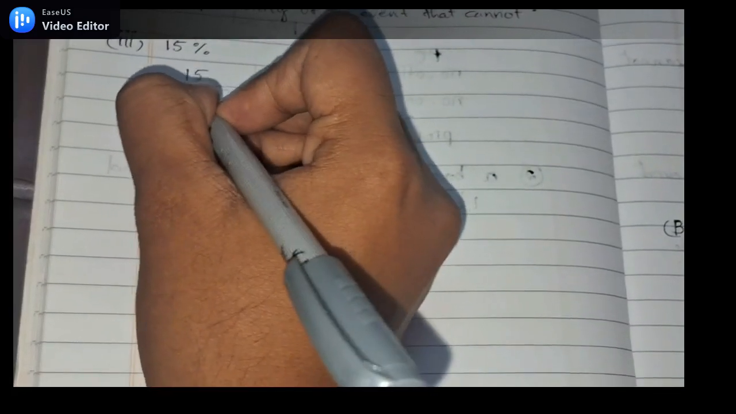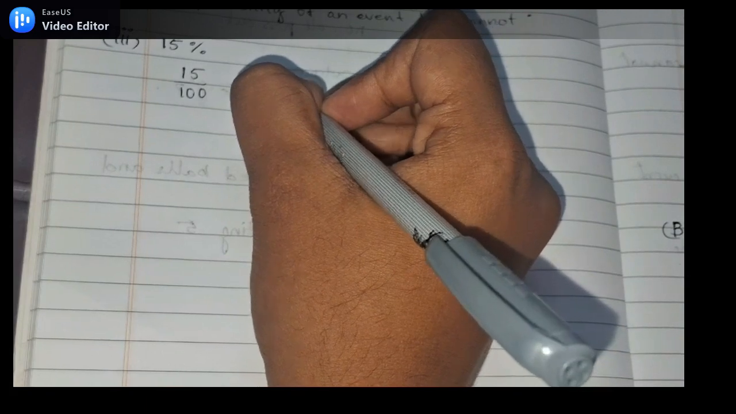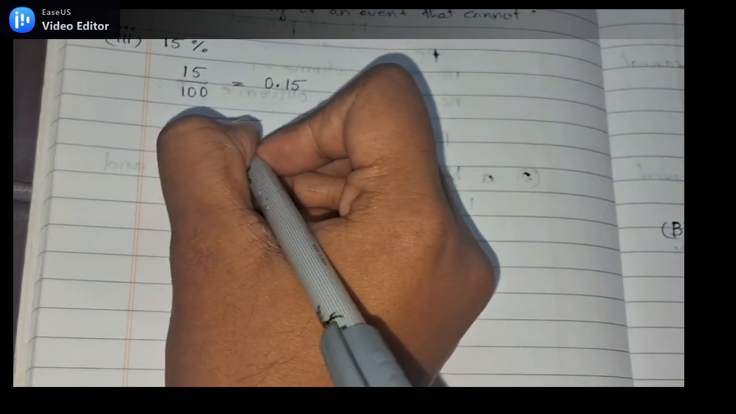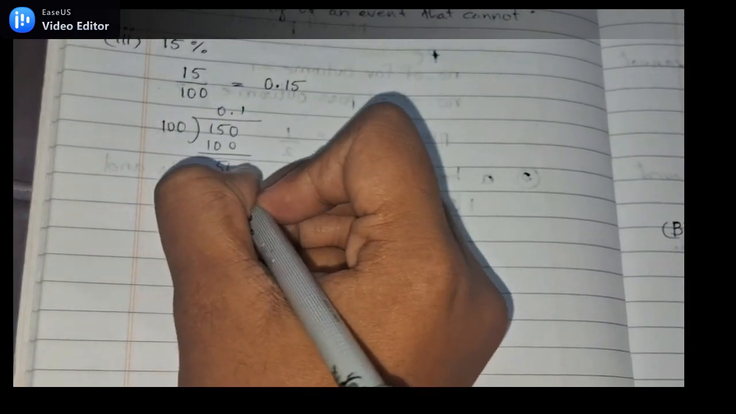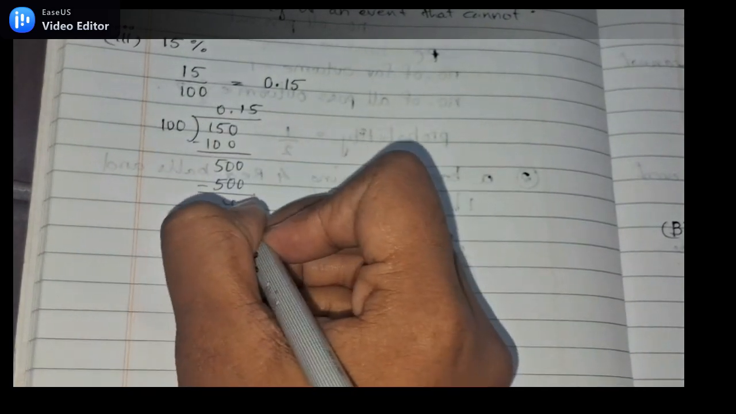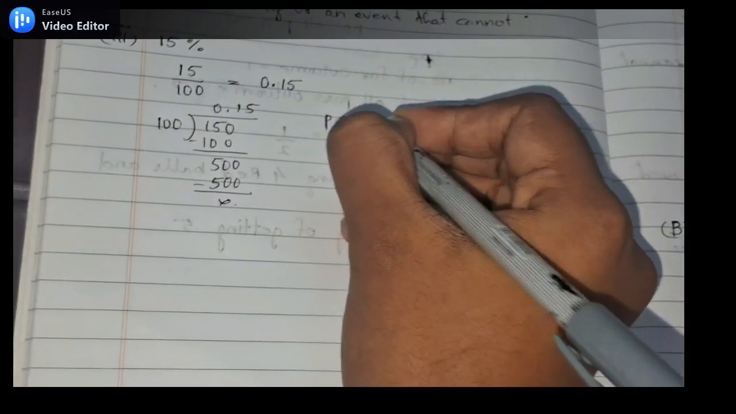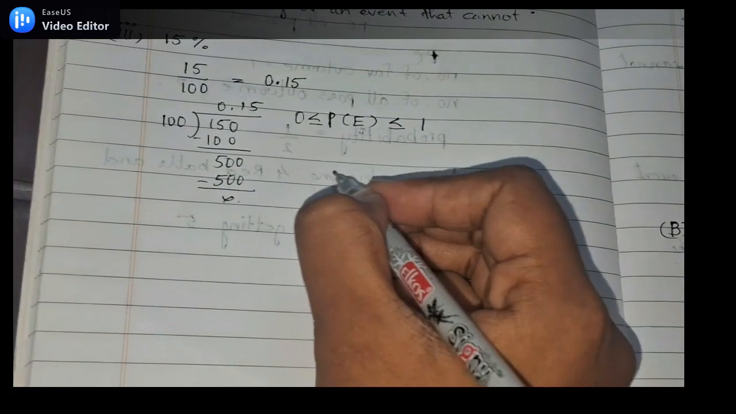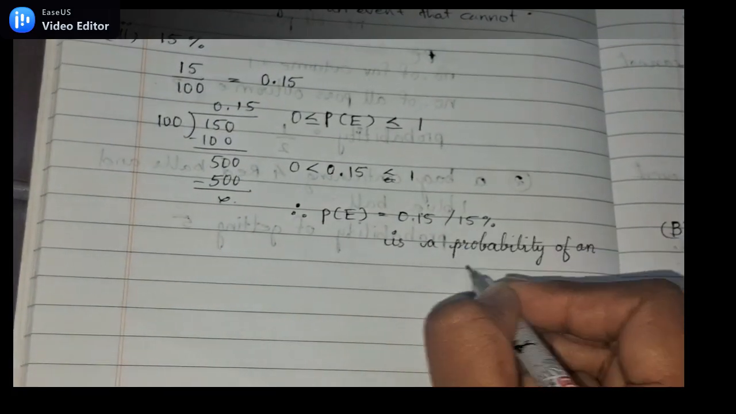Next question is 15%. 15% can be written as 15 by 100. When we divide 15 by 100, the answer will be 0.15. That is adding 0 at the end and 0 point in the quotient, we get 100 ones are 100, minus, 50. Again adding 0 at the end of 50, we get 100 fives are 500 and remainder will be 0. Hence 15 by 100 is equal to 0.15, which is less than 1 and greater than 0. Therefore, 0.15 can be the probability of an event.